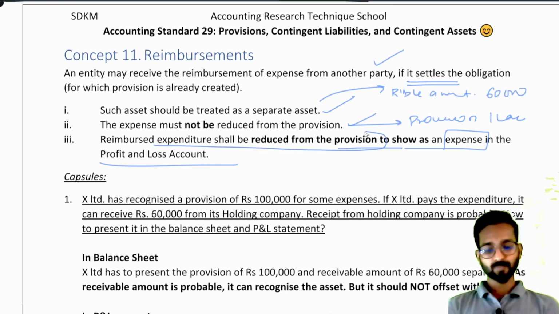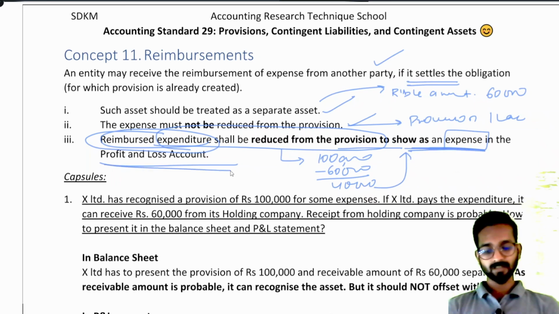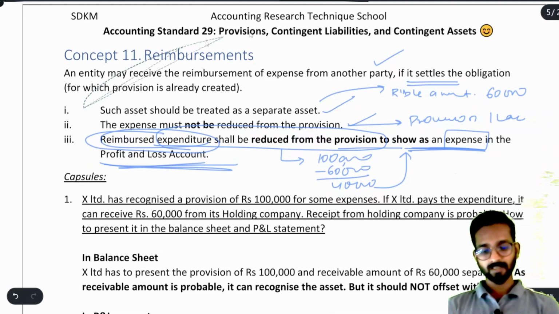Expenditure shall be reduced from provision. See, shall be reduced from provision means 1 lakh was the provision. Reimbursed expenditure: so how much is the reimbursement? 60,000. It means 40,000 you can show as an expense in the profit and loss account. Understood? This is the concept of reimbursement.